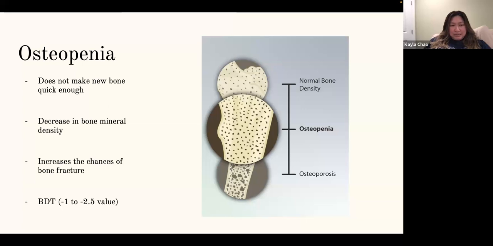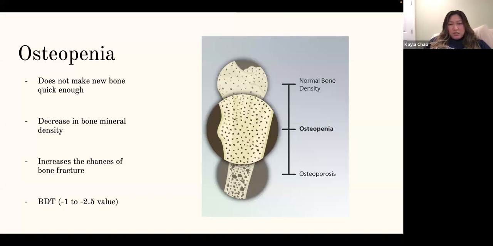For Darius' case, they did do a bone scan test on him, and it did come out to be abnormally low. And it does increase the chances of bone fracture, which Darius had from a really minor incident. That's what the doctors were concerned about in the first place. But it didn't show the exact value levels that he had.